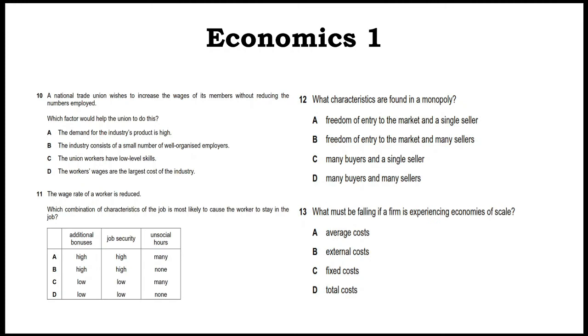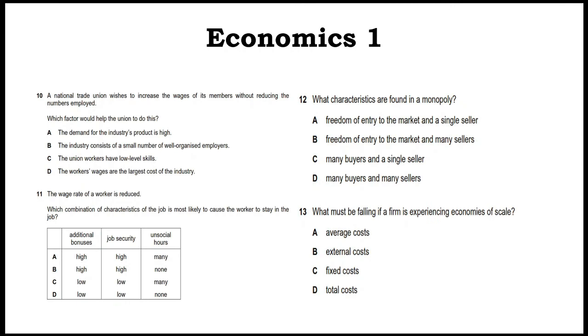The industry consists of a small number of well-organized employers. Well-organized means information can be shared, and this trade union cannot blackmail them. Number two, C. How is C not the option? The union workers have low levels of skills. Anybody who has a low level of skill cannot command high wages.